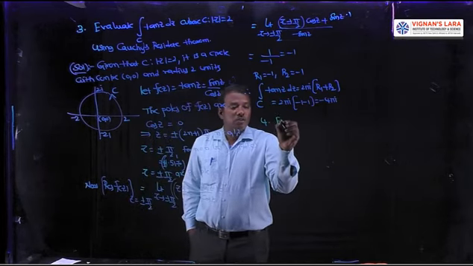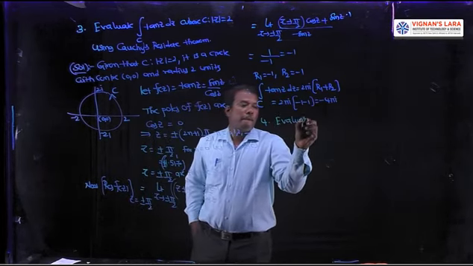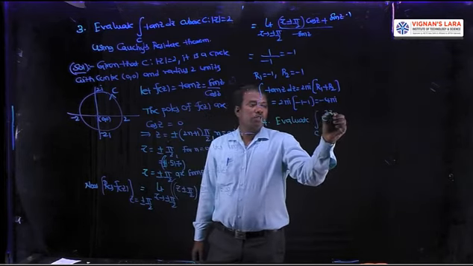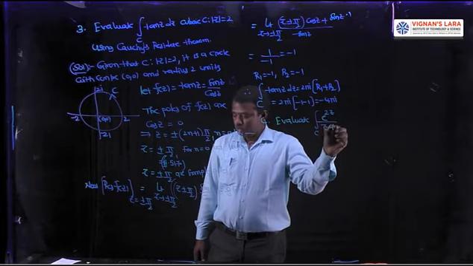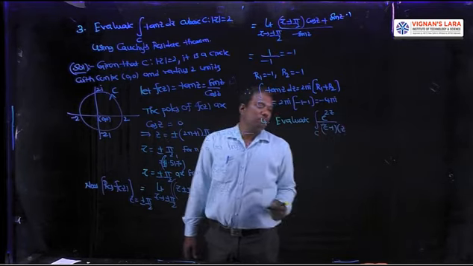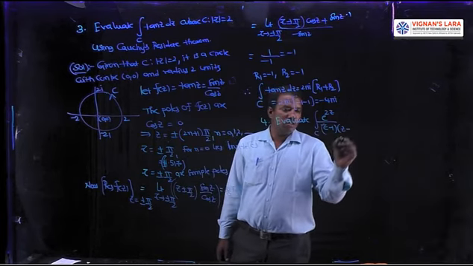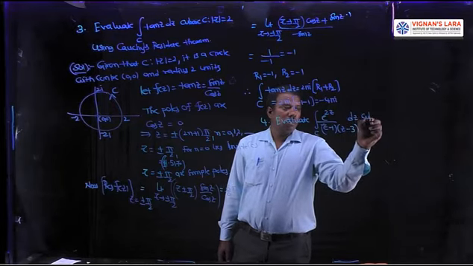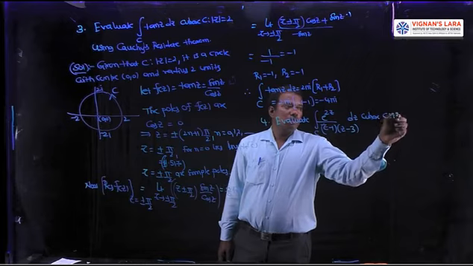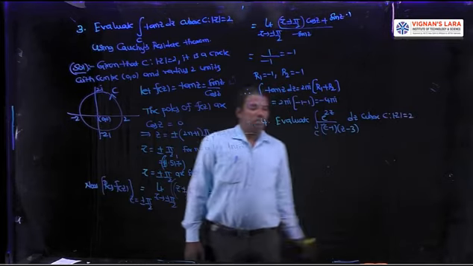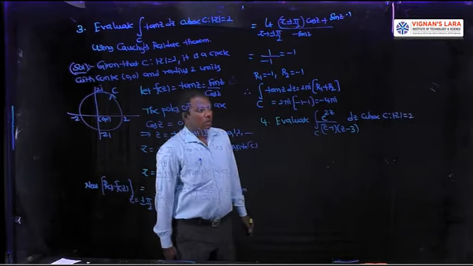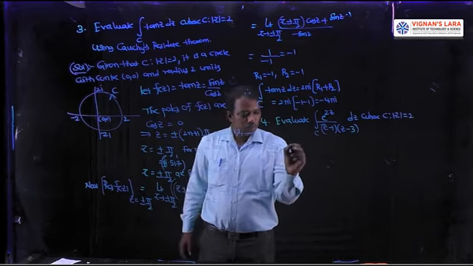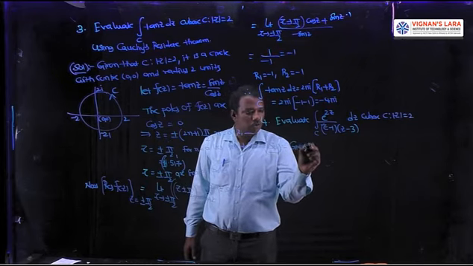Evaluate the integral over c of e power 2z by (z minus 1) into (z minus 3) dz, where c is mod z equal to 2. Here, what is the curve C? Given that C is mod z equal to 2.